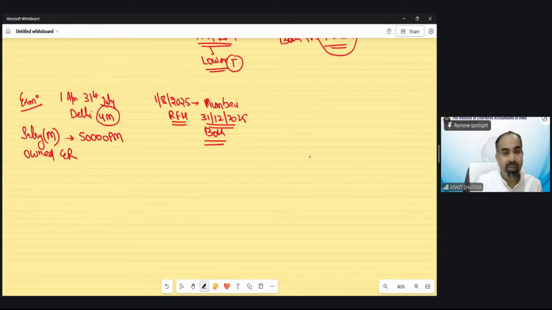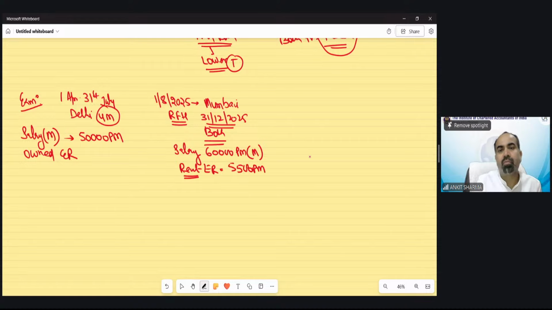When he shifted to Mumbai, the salary becomes 60,000 rupees per month, monetary, for the purpose of rent-free house. You need not calculate, suppose it is given in the question. Now this property was on rent. So rent paid by the employer was 5,500 rupees per month. From 1st January 2026, he has only one house at Mumbai. So technically, he vacated the Delhi house at the end of December.